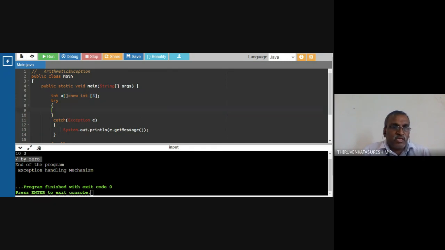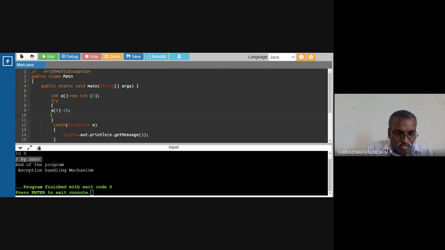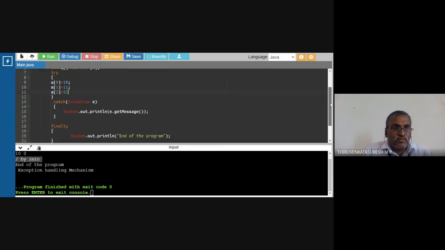Okay, this is a try block. Suppose a of 0 equal to 10 semicolon, a of 1 equal to 11 semicolon, a of 2 equal to 12. Okay.